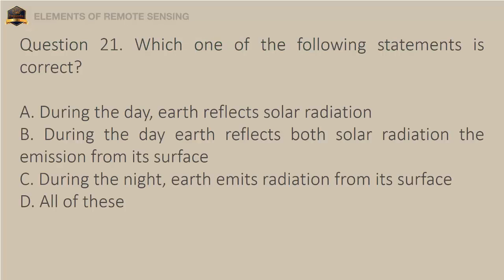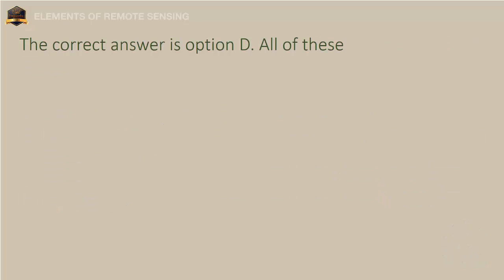Question 21. Which one of the following statements is correct? A. During the day, Earth reflects solar radiation. B. During the day, Earth reflects both solar radiation and the emission from its surface. C. During the night, Earth emits radiation from its surface. D. All of these. The correct answer is option D, all of these.